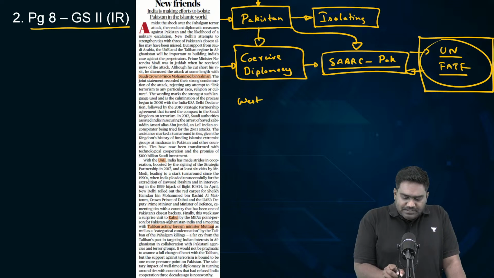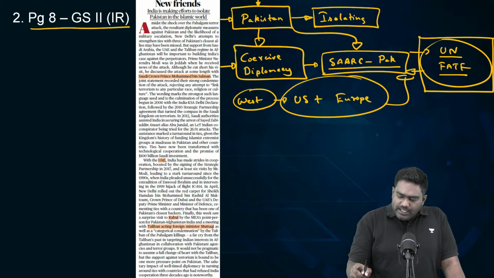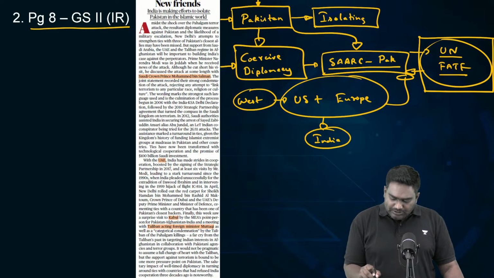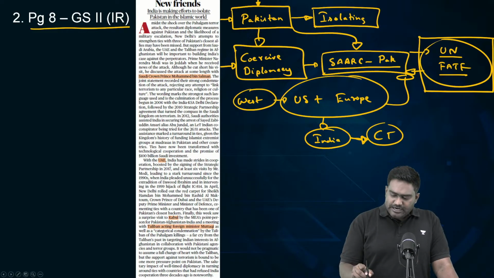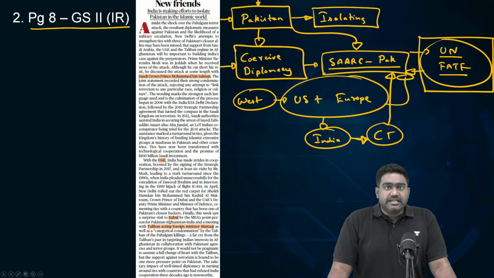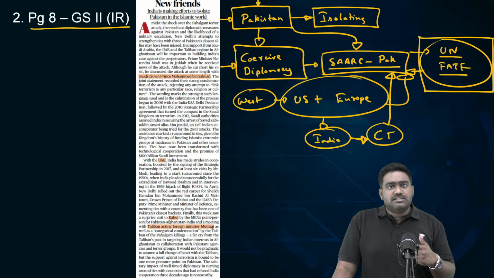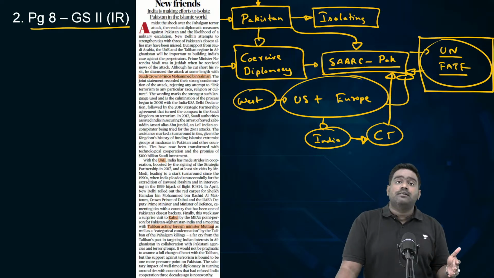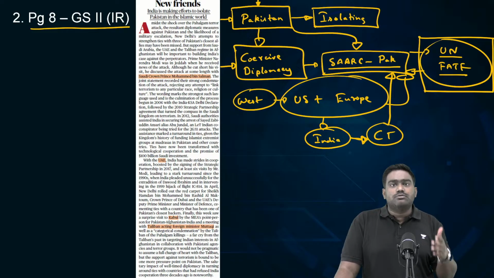The Western powers, particularly the US and European powers, which historically were aligned with Pakistan, even they have shown a shift over the last 2 decades, more in favor of India, at least when it comes to counterterrorism. And they have often supported India's efforts to target Pakistan and to ensure that Pakistan is held accountable for its involvement with terrorist activities. However, one challenge for India has been some of the close allies of Pakistan. A few close allies, such as Saudi Arabia, United Arab Emirates, and the Taliban in Afghanistan, for example. So some of these allies of Pakistan have often stood with Pakistan, at least until 2008, 2009.